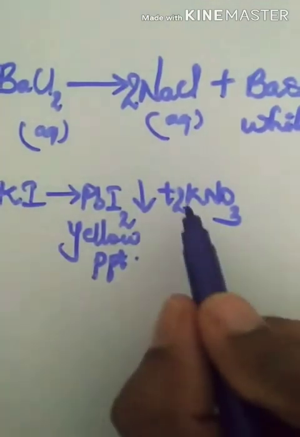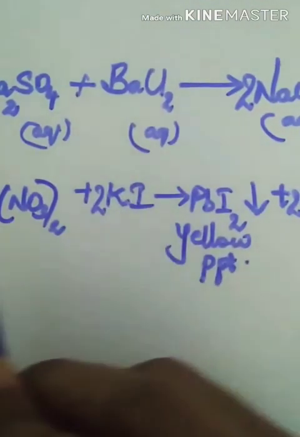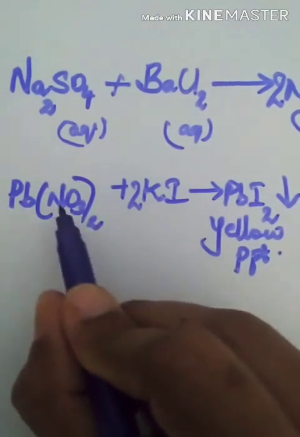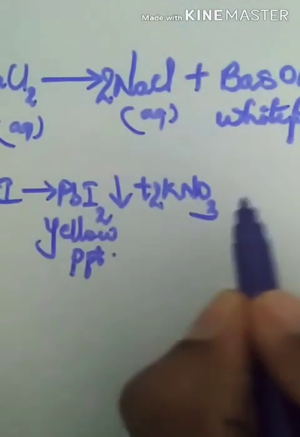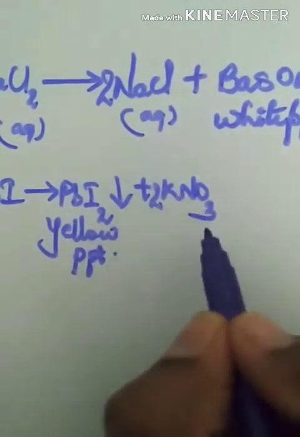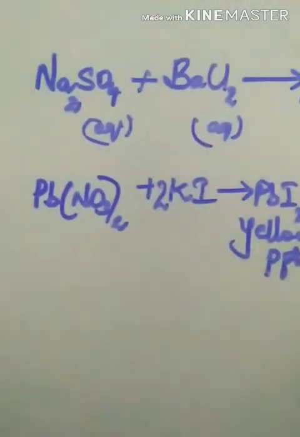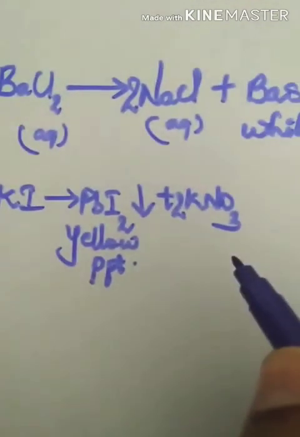Now potassium 2, potassium 2. Let's talk about oxygen. 3 2s are 6 on the reactant side. See the oxygen, 2 3s are 6 on the product side. Okay, so this is a balanced equation.